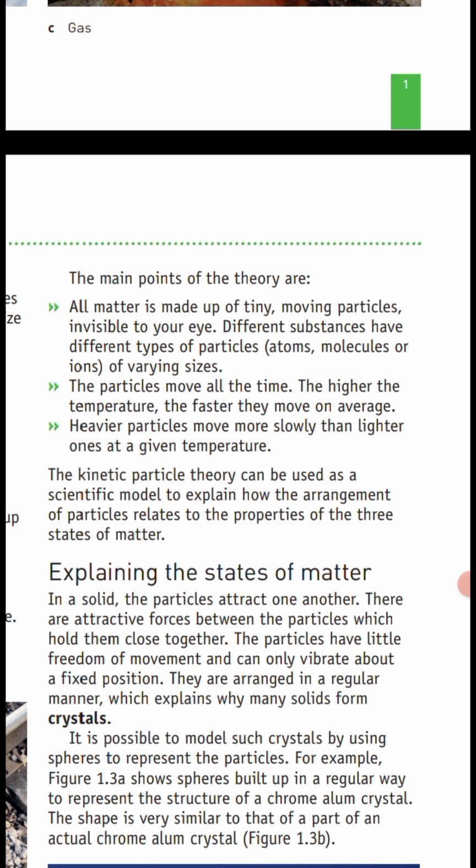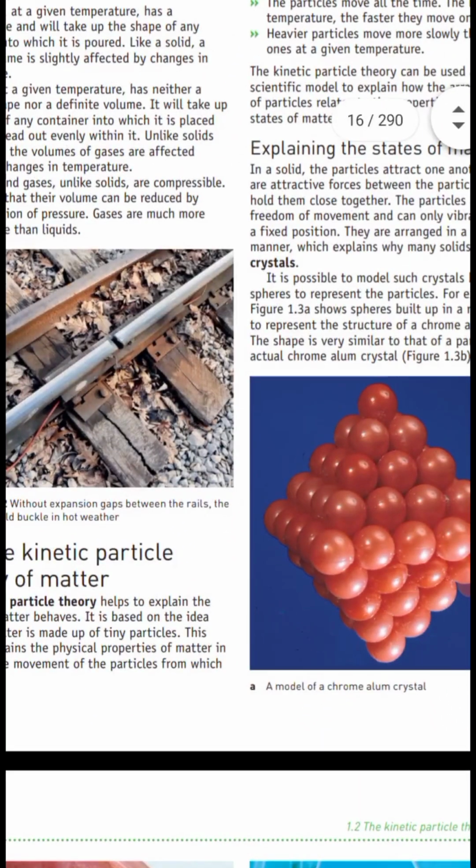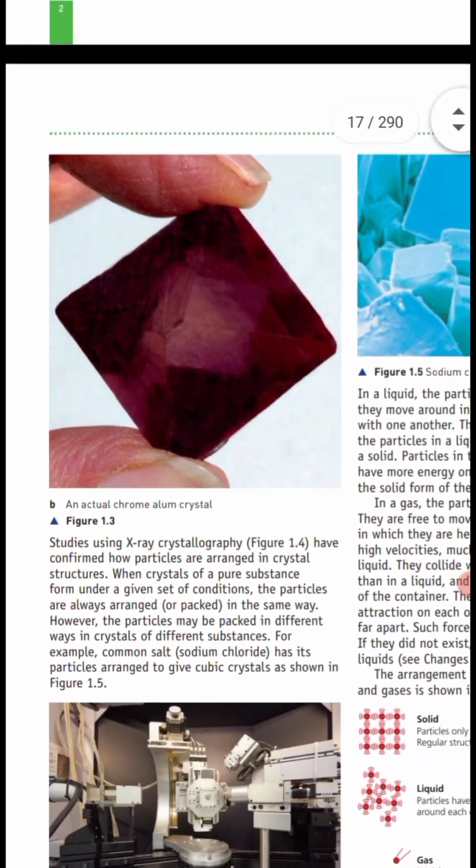In liquids, particles are close but can move around each other, allowing liquids to flow and take the shape of their container. The forces holding the particles together are weaker than in solids. In gases, particles are far apart and move freely and quickly, filling any available space. The forces of attraction between the particles are very weak.